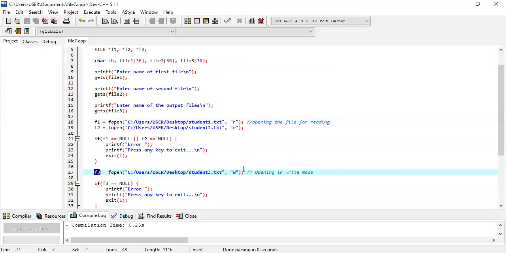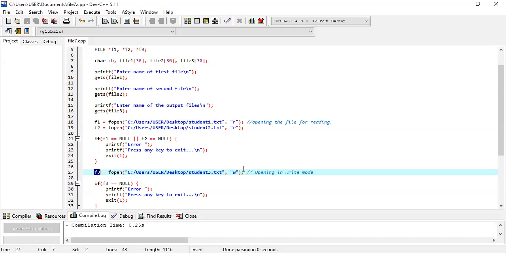Assuming that all the information you have written in student 1 is pointed by F1, we are bothered about F1, F2 and F3. We are not bothered about student 1, student 2, student 3, because it is not possible to write the file name again and again.